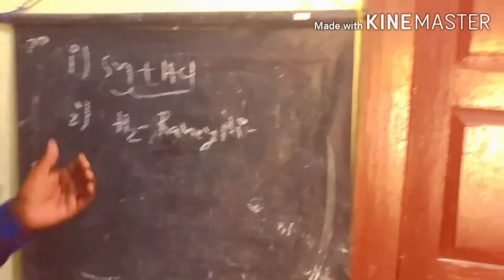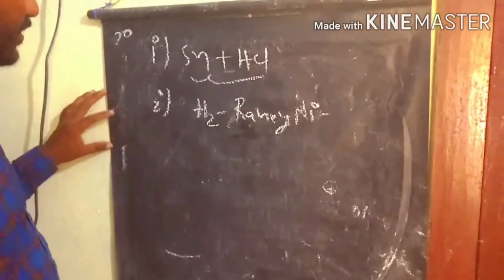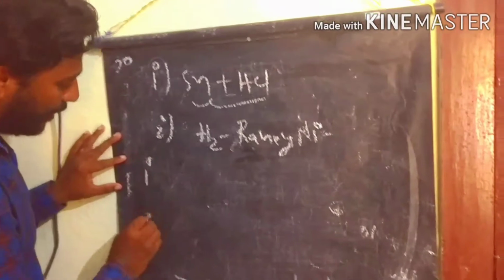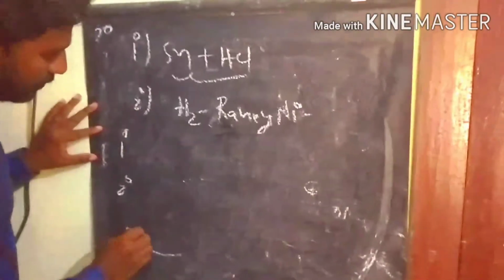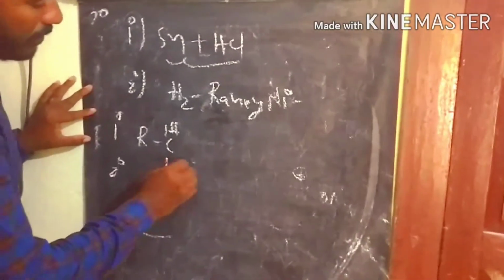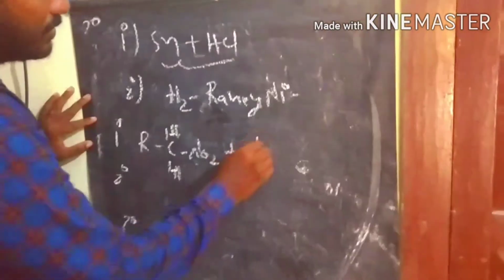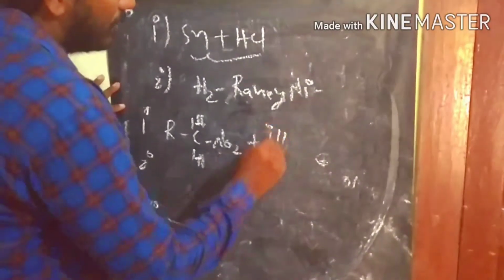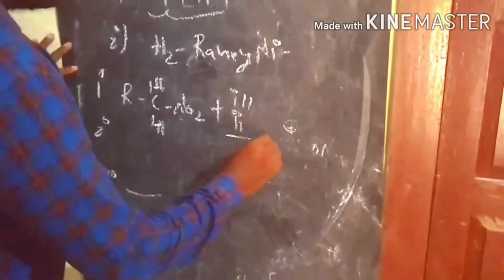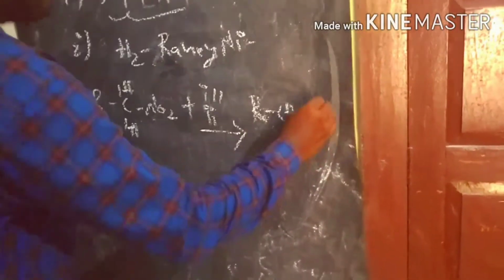So what is happening when the primary, secondary and tertiary nitroalkanes are involved in the reduction process? The primary nitroalkanes react with the first or second reagent to produce primary amines.